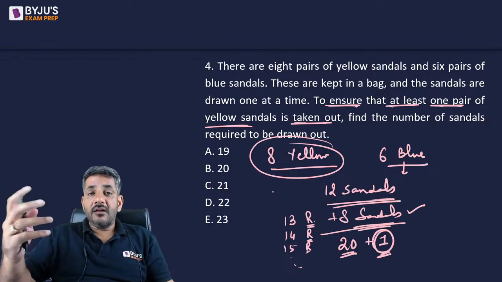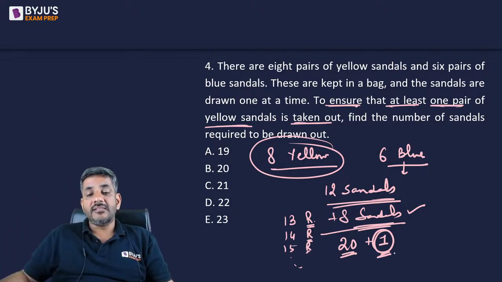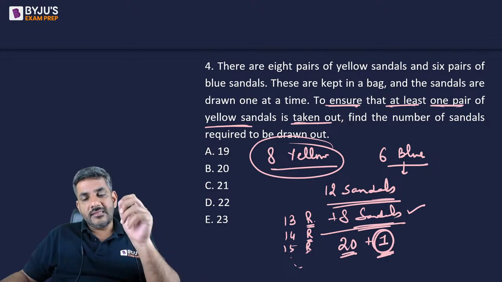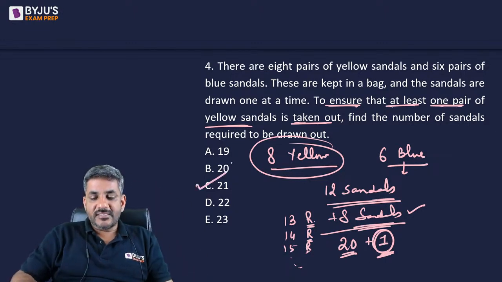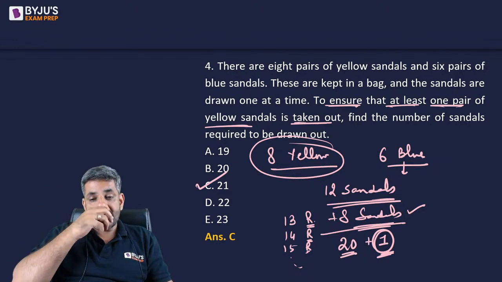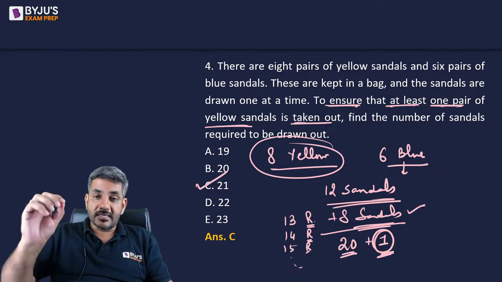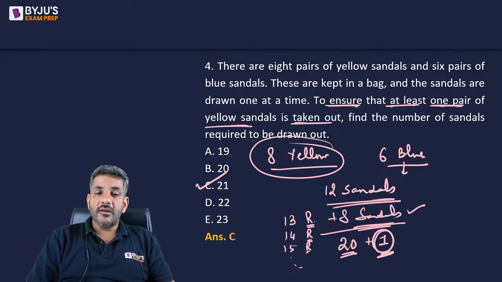And if it is of the left foot, then it definitely belongs to one of the pairs. So therefore, I can say the moment I take that out, I can surely say that now a pair has been drawn out. So 21 is the right answer for us, that after taking 21 sandals, I would be able to say that yes, now I can ensure that I have got at least one yellow pair.